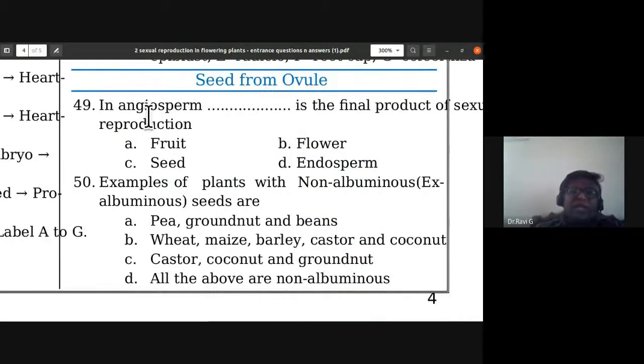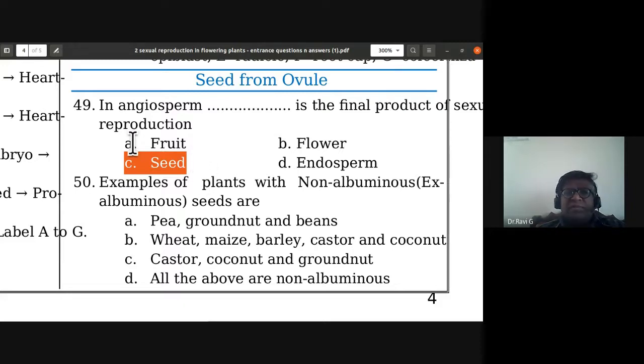Seed from ovule in angiosperm. Which is the final product of sexual reproduction in angiosperm? Fruit, flower, seed, endosperm. Okay, in angiosperm, the seed is the final product of sexual reproduction. So 49th, the answer is C.